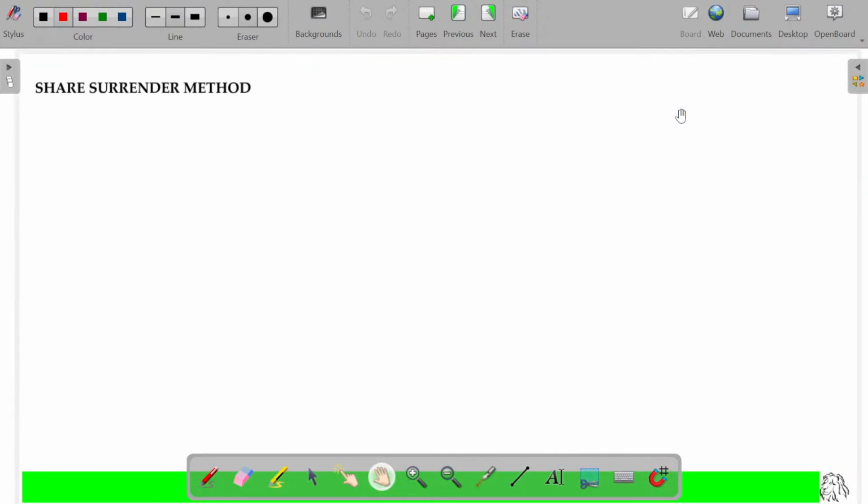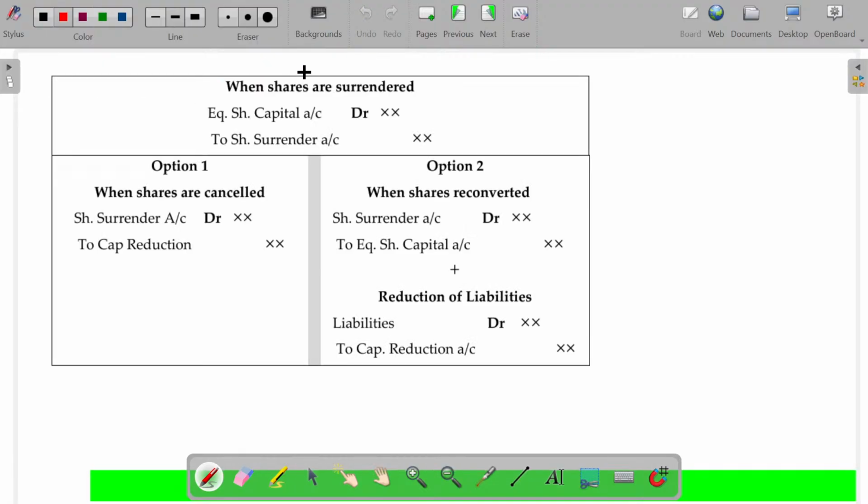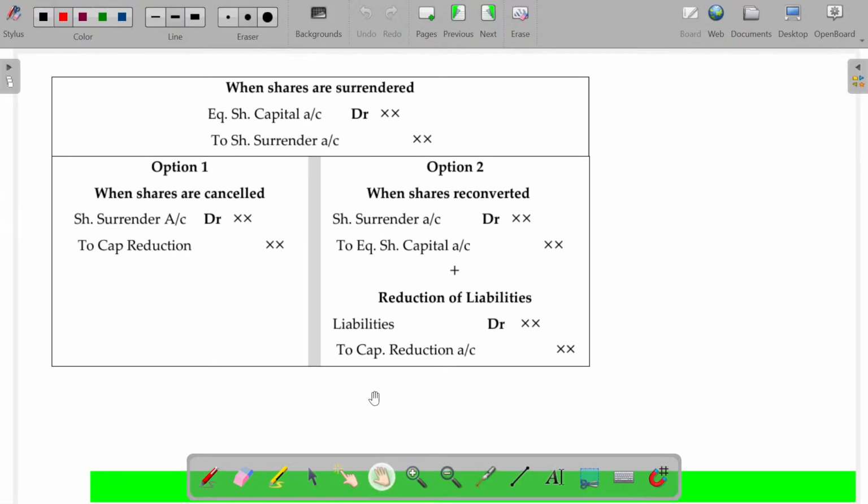Now, we'll deal with the share surrender method. Under share surrender method, what point do you have to understand? Let's see. XYZ and Co. Equity shareholders of this company may hold around 100 shares.